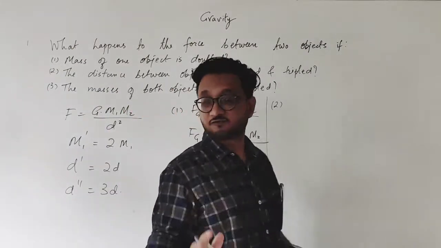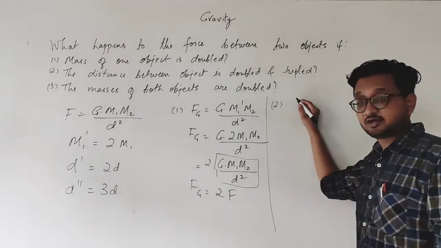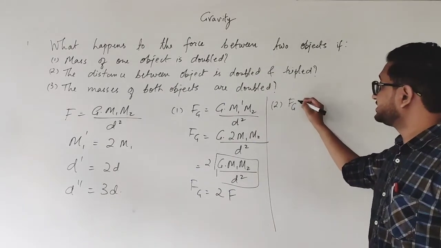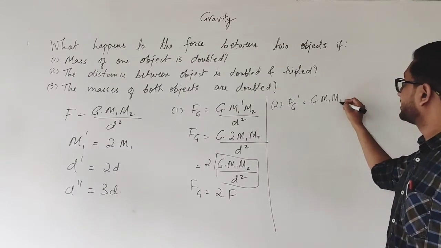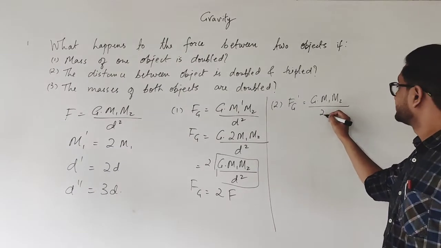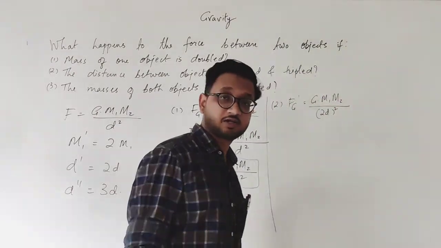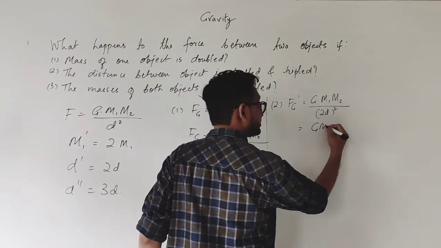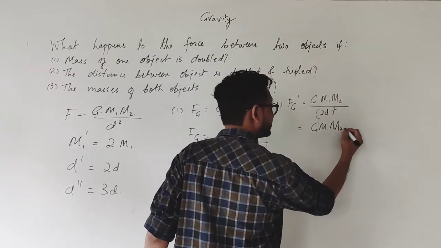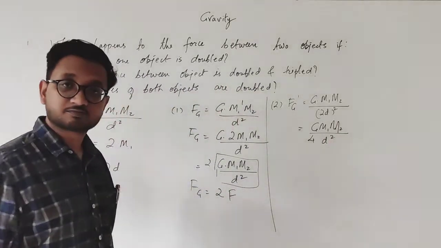We will first solve when the distance is doubled. So I am writing F of g dash is equal to G m1 m2 upon 2d whole square. Okay, so twice the distance, now it will be G m1 m2 upon 4d square.